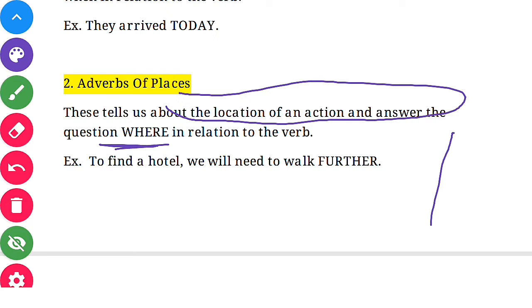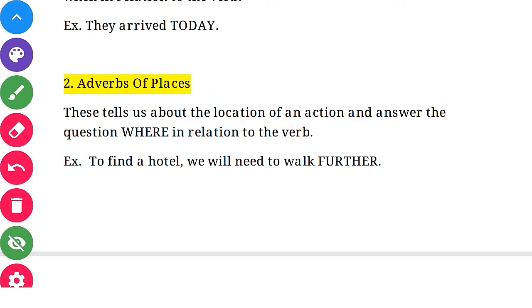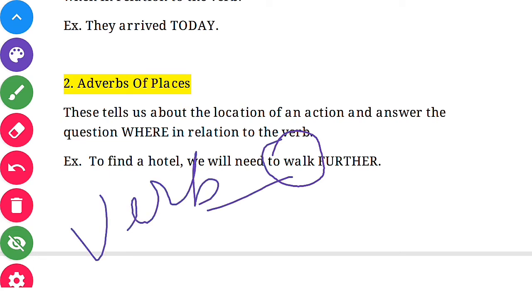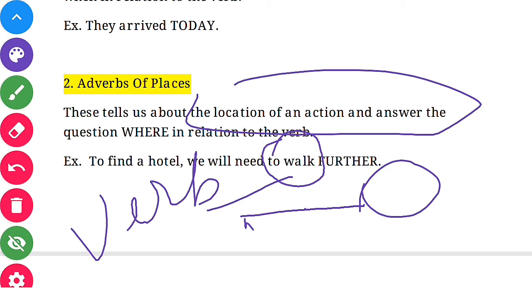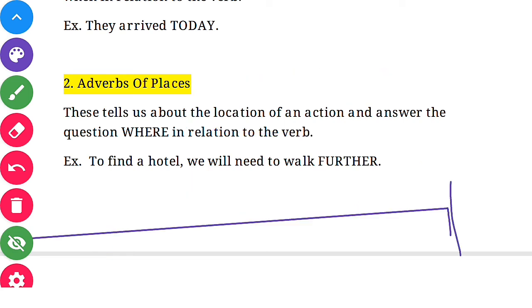Here the word further is related to a place, and it is also related to the verb walk. It means we have to walk somewhere, to this place. That is why it is related to the location of an action.